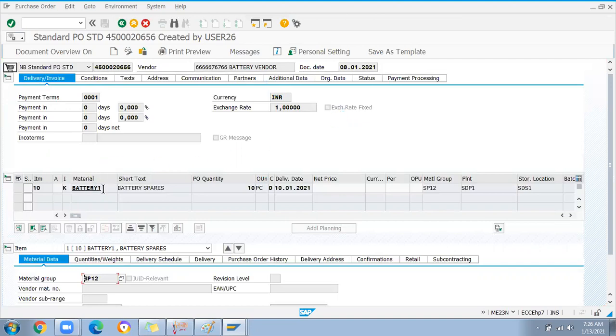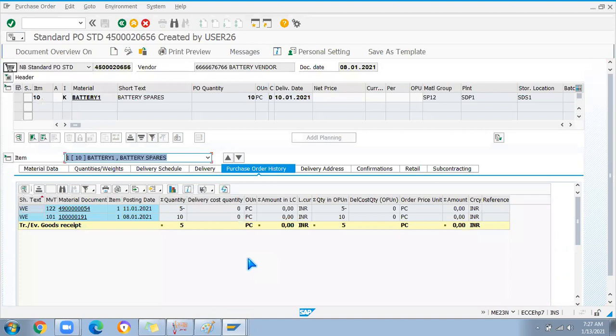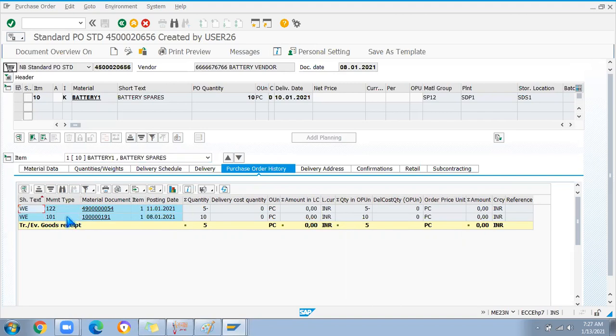See, this is a battery material, the item category is K, and there is no price. Purchase order history is there, and 101 is received. Even if some issue is there in the consignment stock, we can return it through 122. The 122 movement is the standard process to return the stock to a vendor. Whether it is a standard PO or a consignment PO, we return the goods through 122.